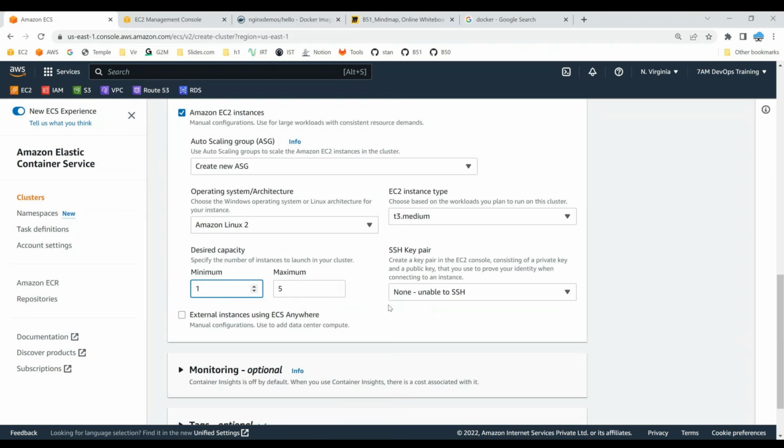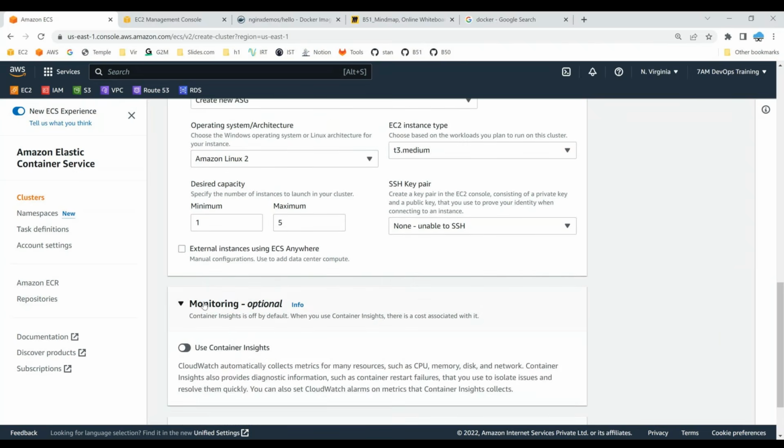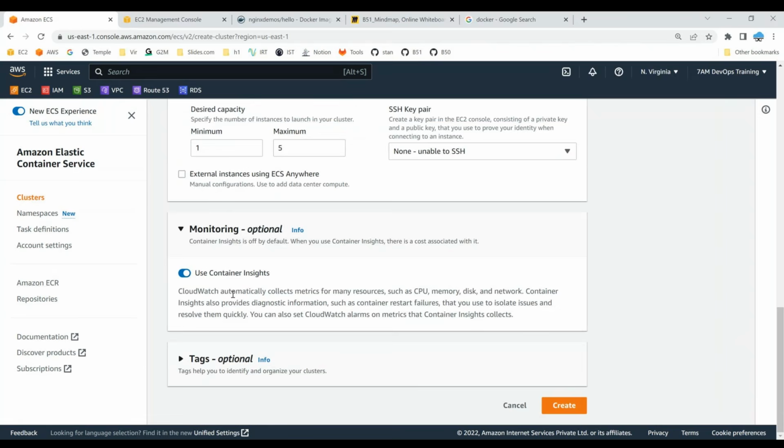So this is one option. You can restrict people accessing the underlying servers provisioned by Amazon. You can tell whether you can SSH to it or not. If you choose SSH, you need to supply the appropriate keys, so ensure you have them. Or if you don't want anyone to SSH, just say no SSH. And that's it. If you want to enable monitoring, you can allow it. CloudWatch is going to take the metrics and give you the relevant metrics. And for tags, I'm not going to choose any tags.